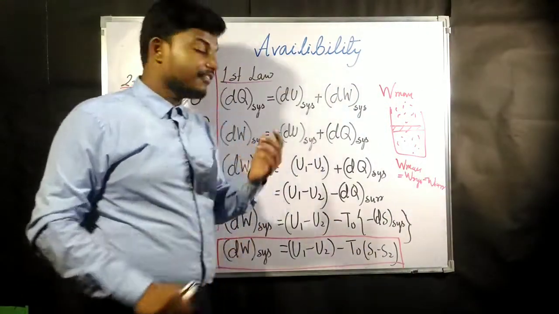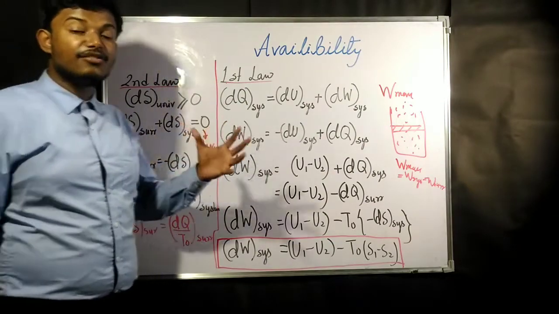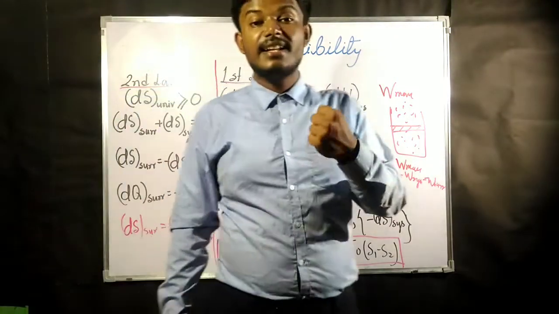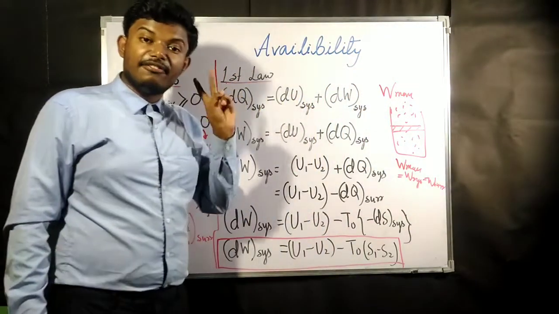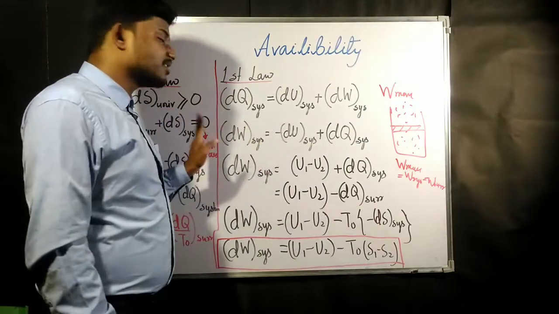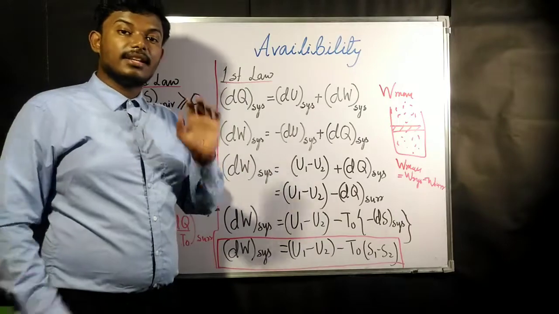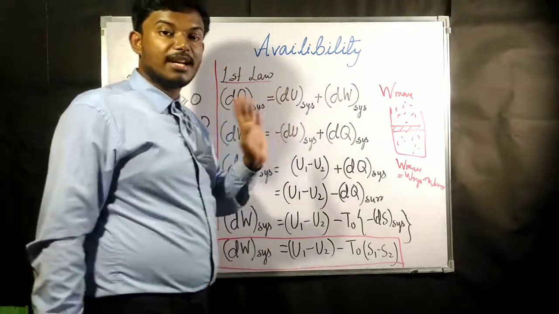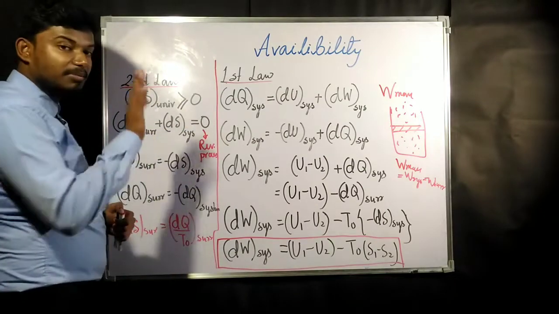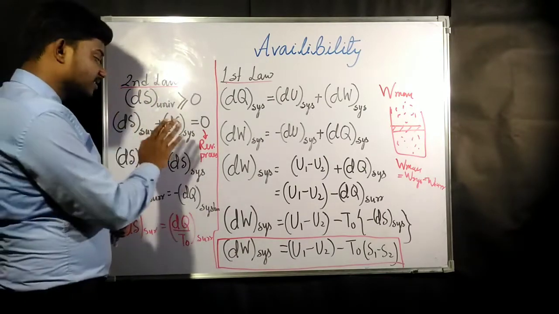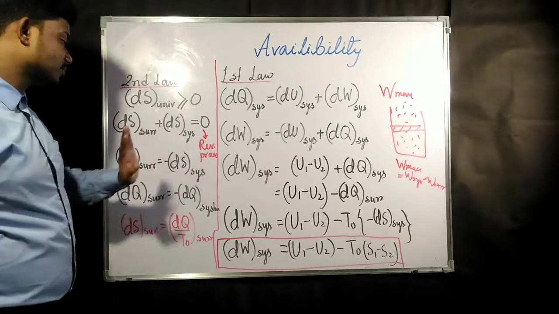Now why have I taken a reversible process here? If you remember, in the conditions of maximum work, I have given two conditions. The first condition itself says that the system must be reversible, and the second condition says that the heat rejection should be at constant atmospheric temperature. So this reversible process has been taken keeping in mind that for maximum work output it is going to be a reversible process.